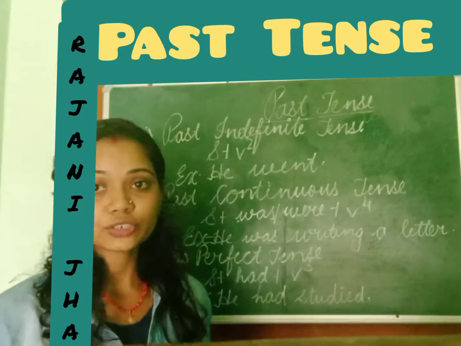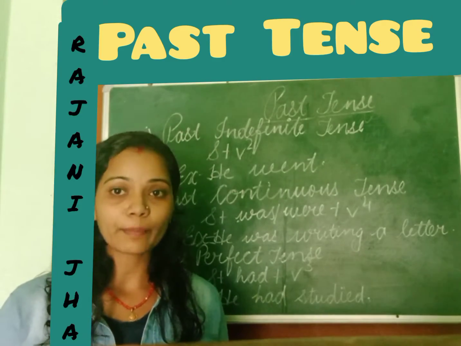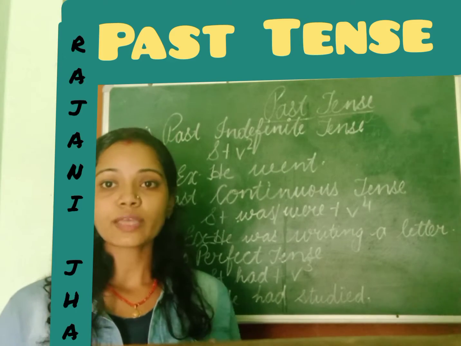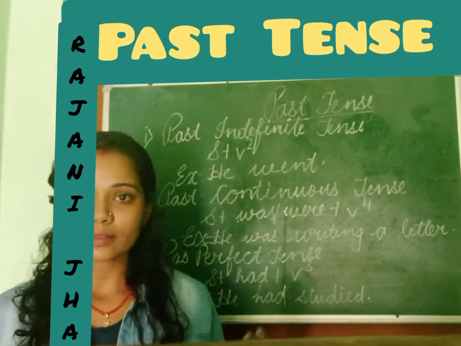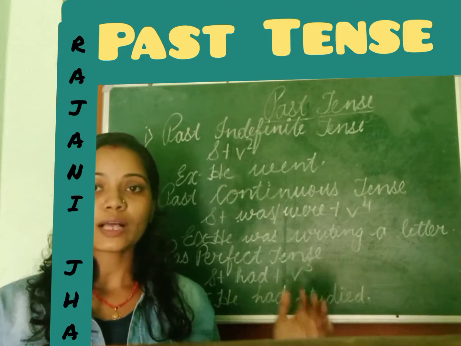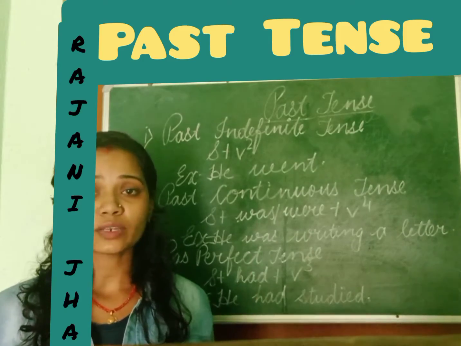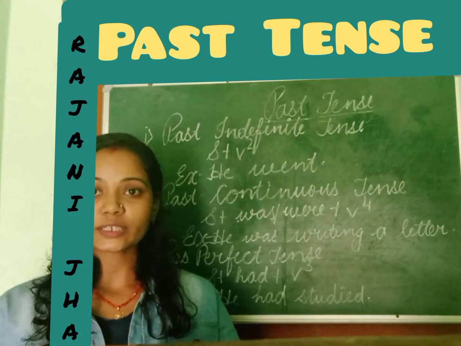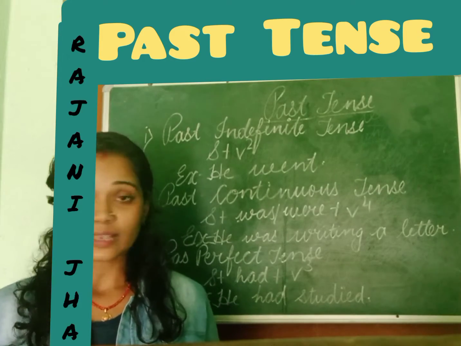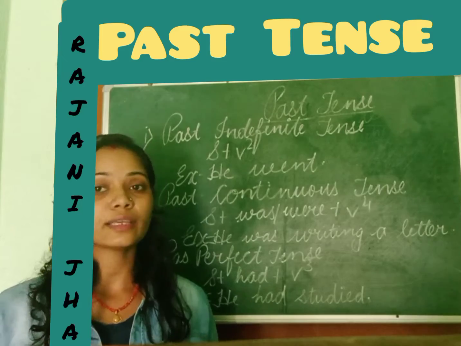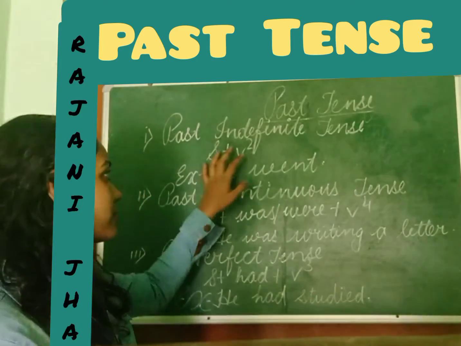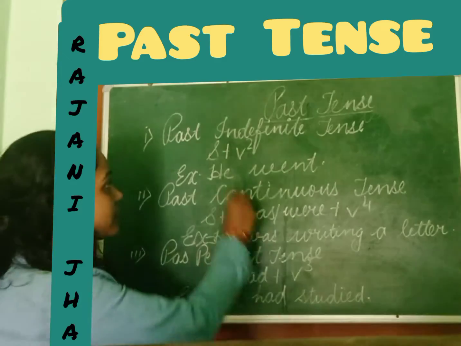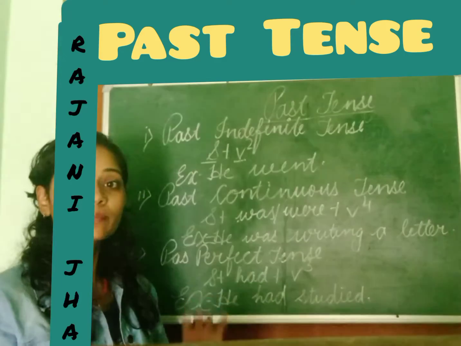So what is the structure? In past tense, we study actions which have already taken place in the past time, maybe 2 hours, 3 hours, 2 days ago, 3 days ago, 2 months ago, or 2 years ago. The action has already taken place, so we study it in the past. The first one is past indefinite or simple past. The structure of that is subject plus V2.